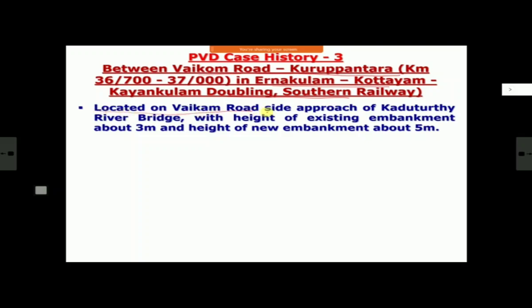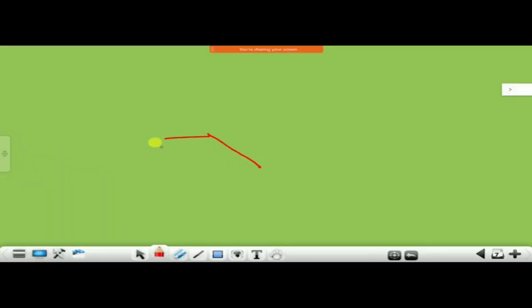This site is located on the Vaikam Road side approach of Kaduturthi river. In fact, there is a river by the name Kaduturthi. Both approaches had problems with this river, towards Vaikam Road side and towards Karukantara. So this is the first side, towards Vaikam Road, that is what I am telling you. Height of existing bank, this was doubling. So there was an existing bank. Existing bank height was 3 meter and new bank was 5 meter. This is your existing bank. This is of 3 meter height. And the new bank is something like this.